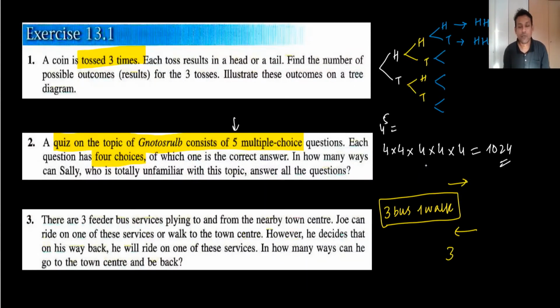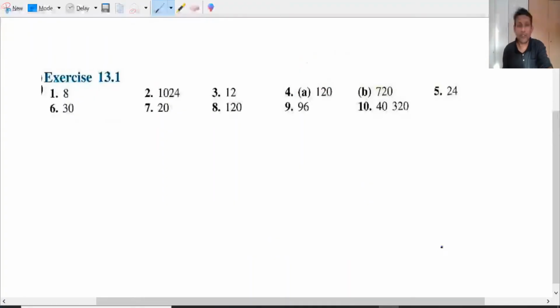So what does it mean? It is simple. When he is going, he has 4 options. When he is coming back, he has 3 options. Going to the town center is 4 options. He can use 3 buses, or he can walk. 4 options. But when he is coming back, he doesn't want to come on foot. So coming back is 3 options. The answer is coming 12. We can check, the answer is exactly 12.